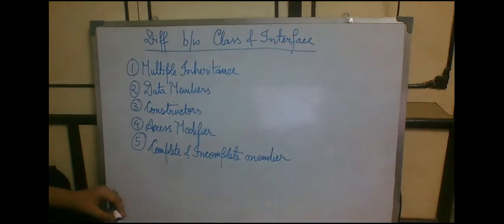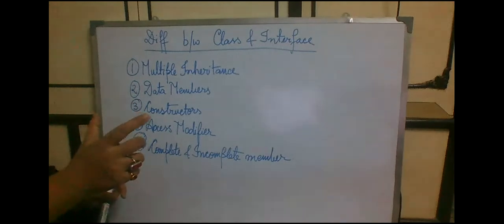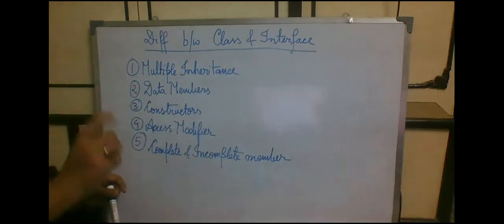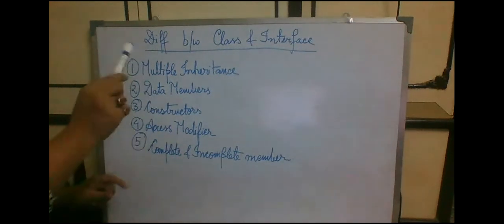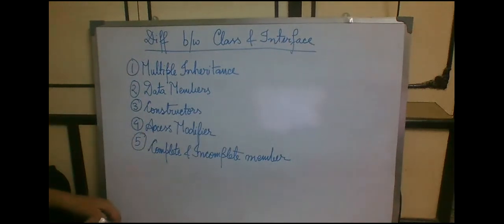But an interface always includes incomplete members, or rather just the signature of that member. Signature of that member means we are only declaring the method, we are not even putting the abstract keyword in front of it. So whoever implements that particular interface only gets to override that particular member.